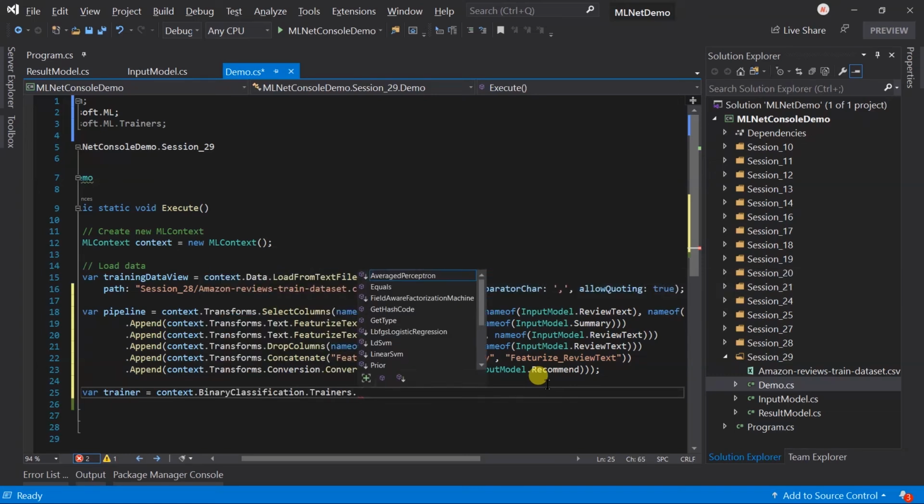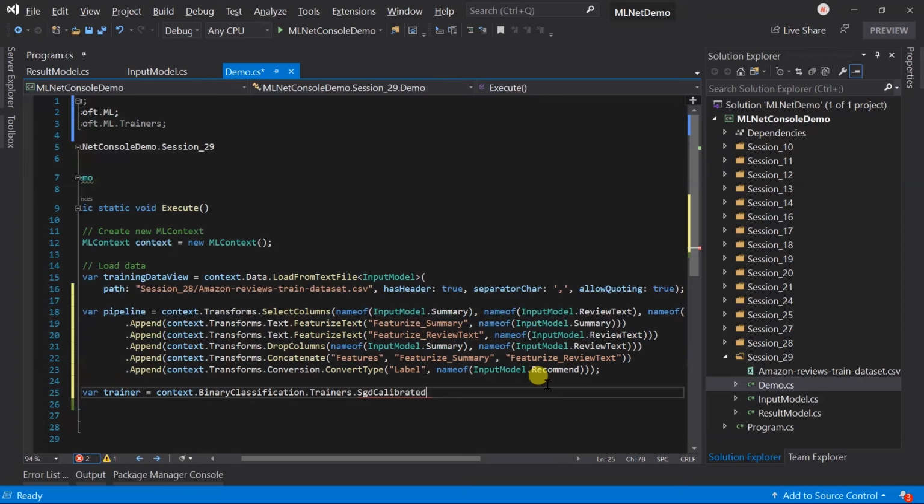This time I am going to use the SGD calibrated trainer, that is stochastic gradient descent. Again, I am not going into the deep concept of this algorithm. You can refer to Wikipedia or some other site for a better explanation.